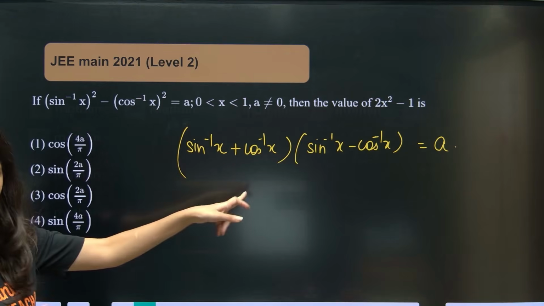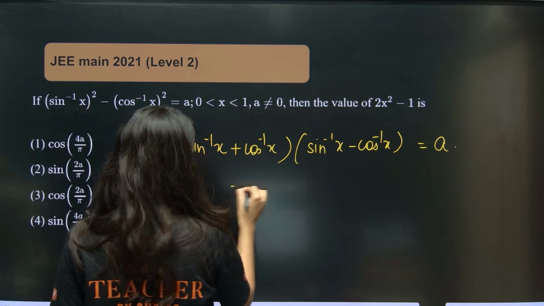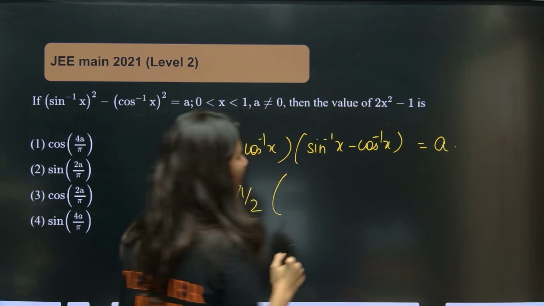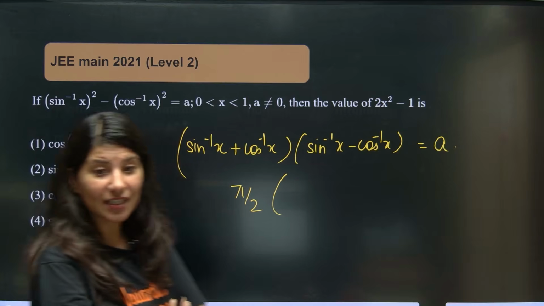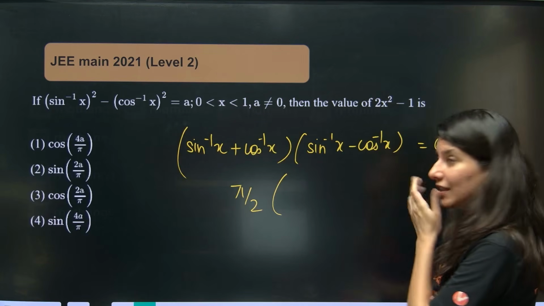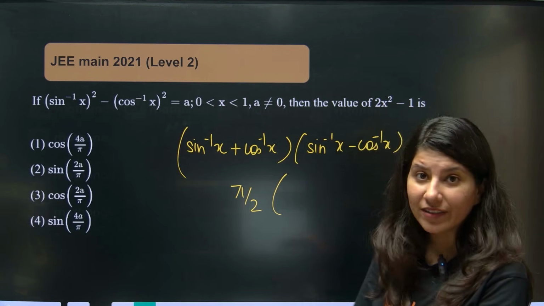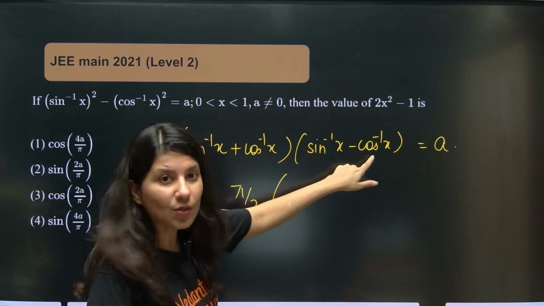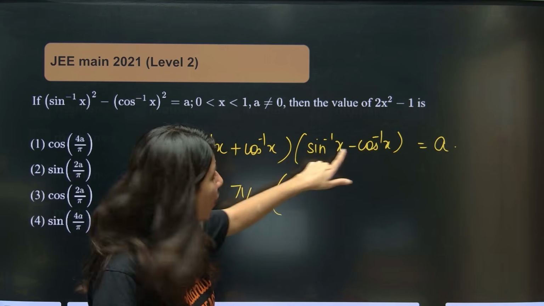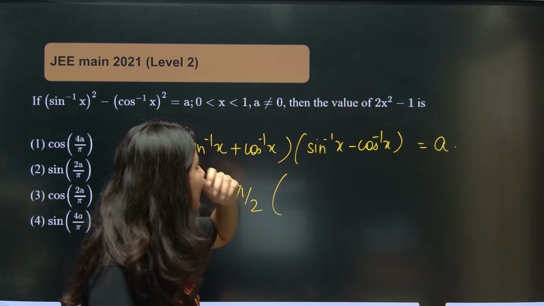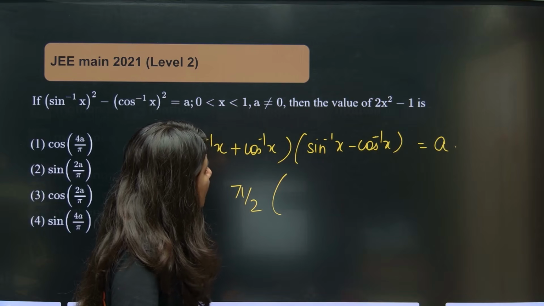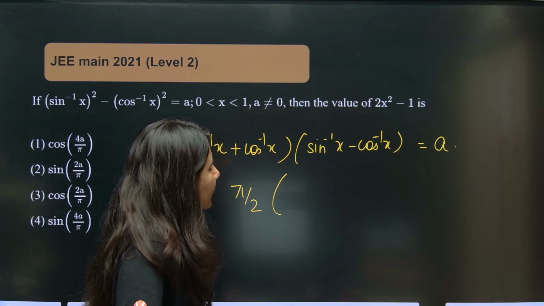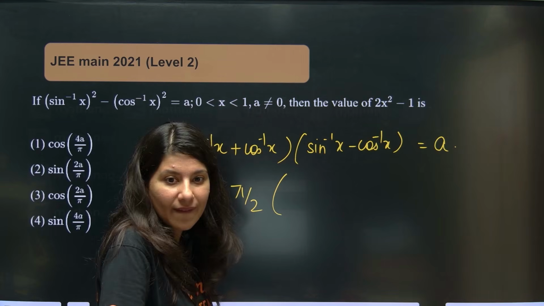Okay, so a square minus b square applied. This is pi by 2, this is sin inverse minus cos inverse, right? First of all, understand: sometimes we need to check what we want. Do we want sin inverse or cos inverse, because we can get both. Either I convert this cos inverse in terms of sin, or this sin inverse in terms of cos. But what do we want? We want 2x square minus 1.